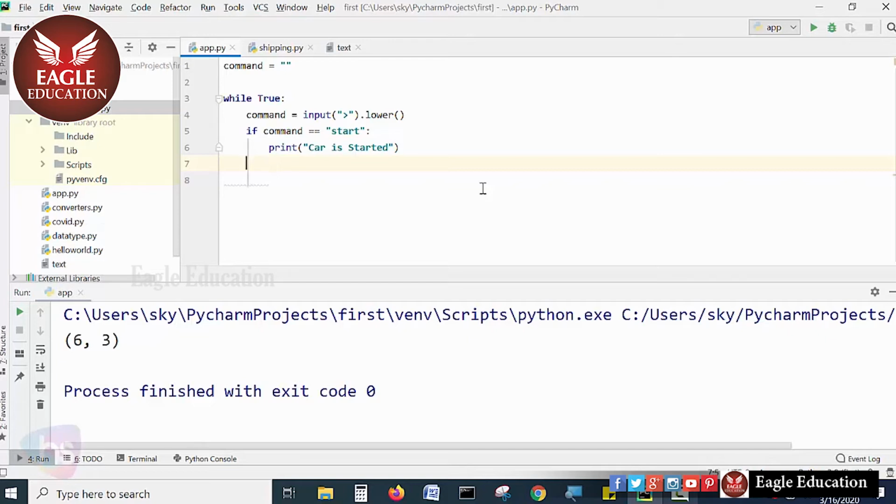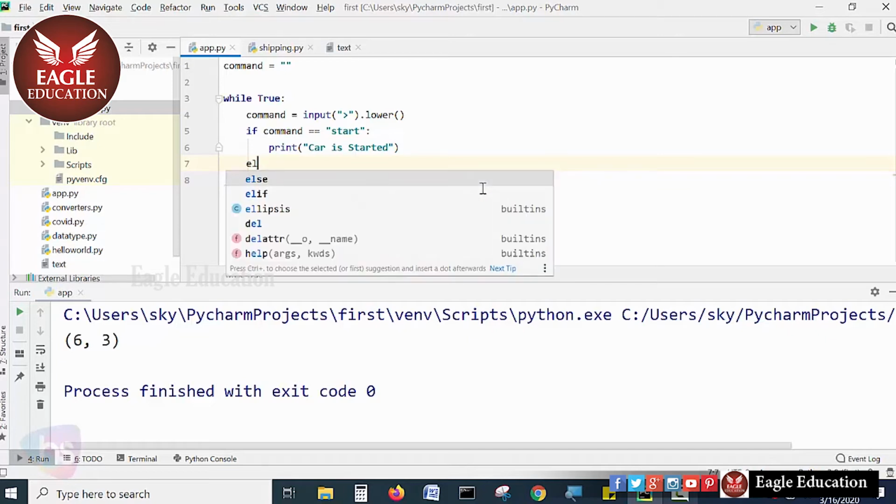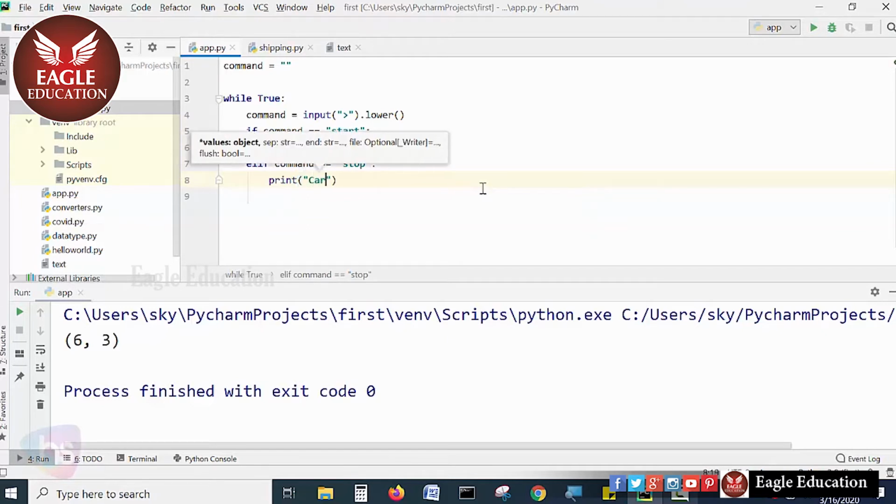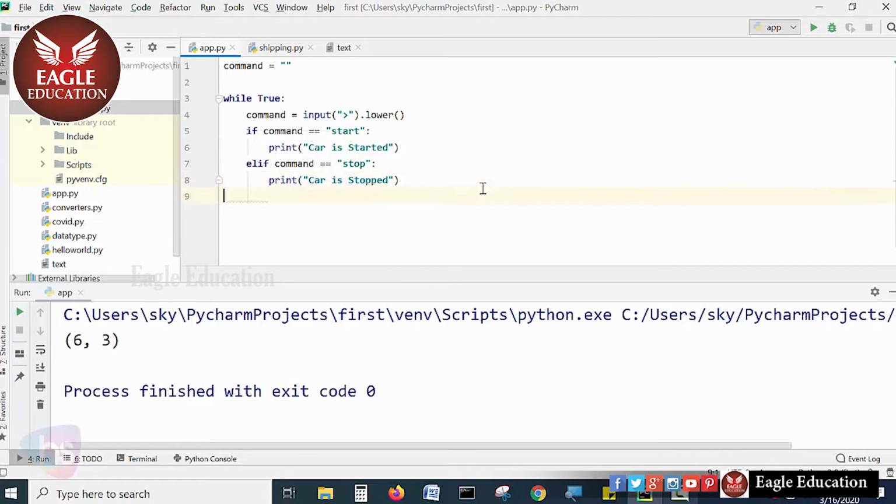And elif, one more condition I want to implement here: if the command is equal to stop, I want to print the statement car is stopped. Once he presses start, the car will be started, and if you press stop, the car is stopped.